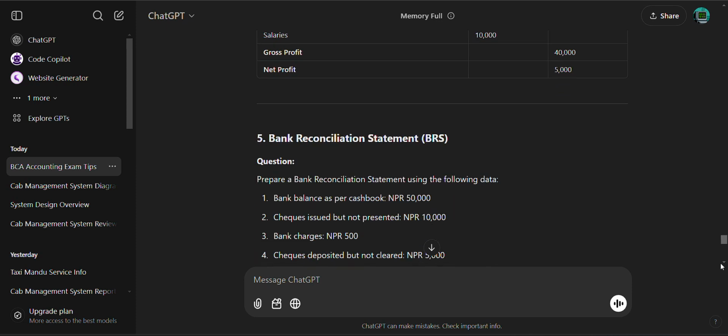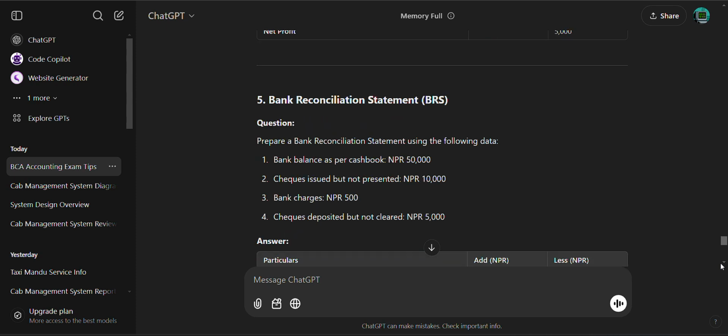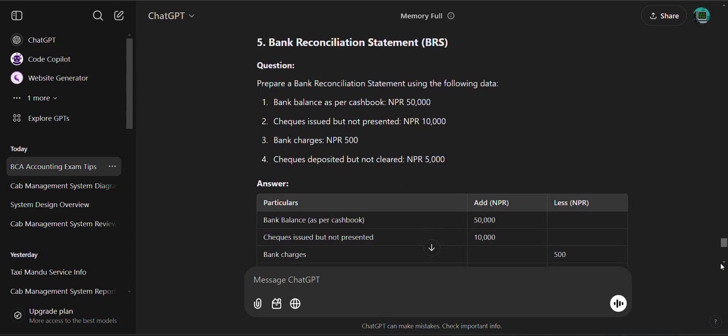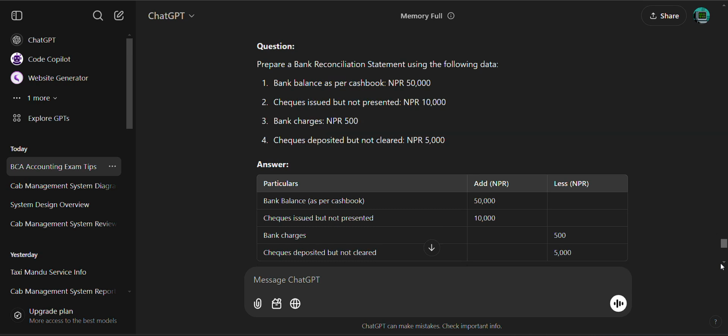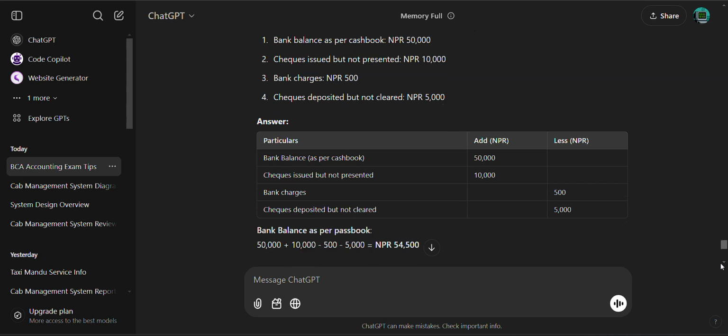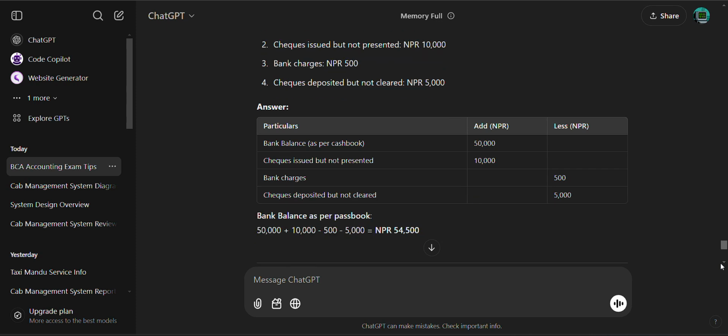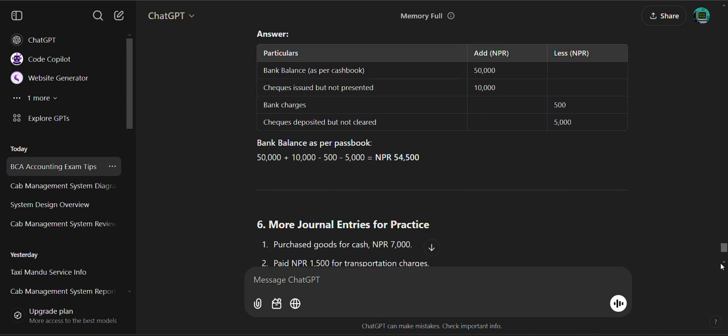Now the bank reconciliation statement: prepare a bank reconciliation statement using the following. Bank balance as per cash book 50,000, cheque issued but not presented 10,000, bank charges 500, cheque deposited but not cleared 5,000. Now, bank balance as per cash book 50,000, plus 10,000 minus 500 minus 5,000, is 54,500.